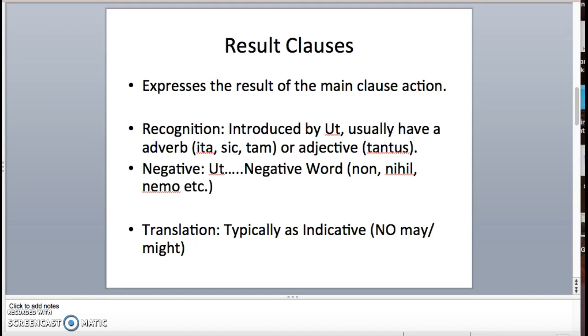So you don't have to do any crazy things like "in order to" or "so that might," like you have to do with purpose clauses, or with indirect commands where we have to remember to translate the verb as an infinitive. We're just going to translate the verb exactly how it looks in that tense, as though the verb was indicative rather than subjunctive. A lot of abstract stuff there, so let's try and get into some more specifics.